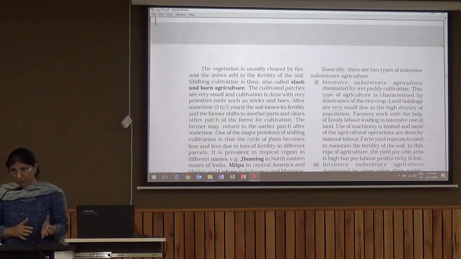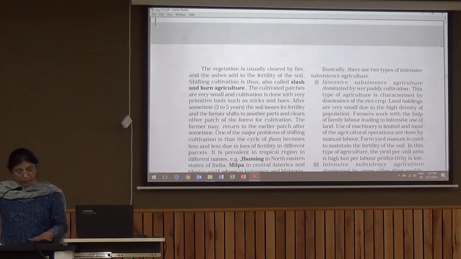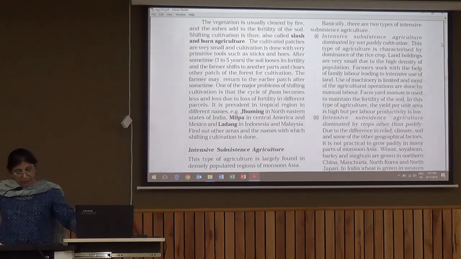So the leftover patch, that area which was cultivated earlier, can be used again, or naturally the successive vegetation grows in that land. The farmer may return to the earlier patch after some time. One of the major problems of shifting cultivation is that the cycle of jhum becomes shorter and shorter due to loss of fertility in different parcels, because land is limited, and when people continuously practice this type of agriculture, it becomes harmful for the environment and the fertility of soil.